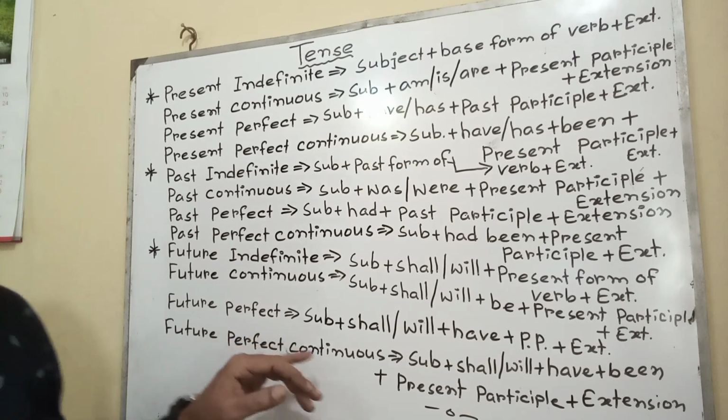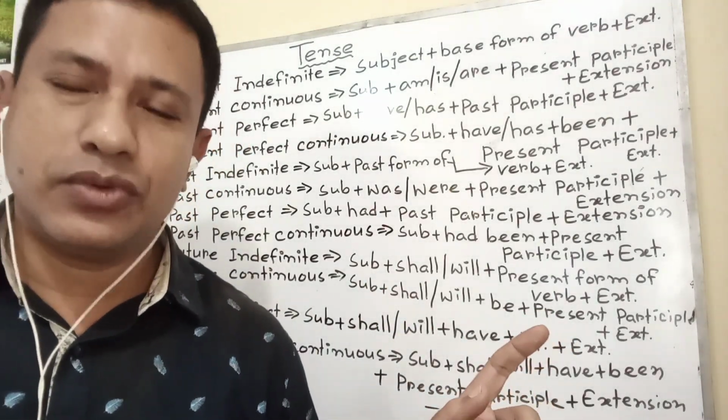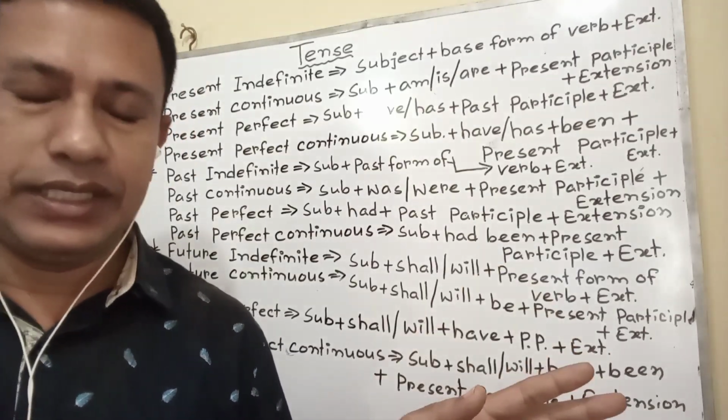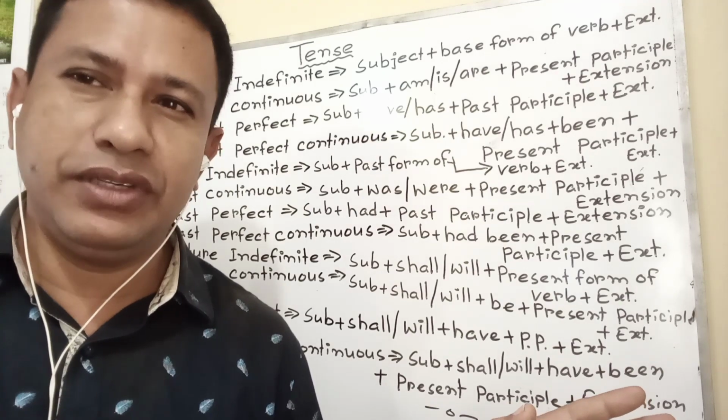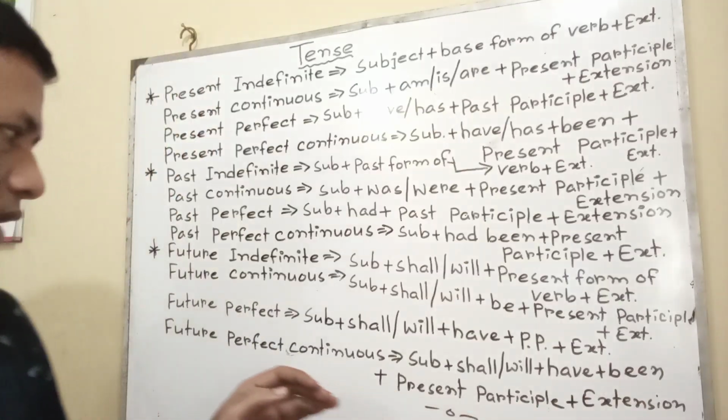Future perfect tense: in the future, two activities will be done. The first one which will be done is called future perfect tense. Then the later one, which will be done, is called future indefinite or present tense, as in we will have completed the work before you come or before you will come.